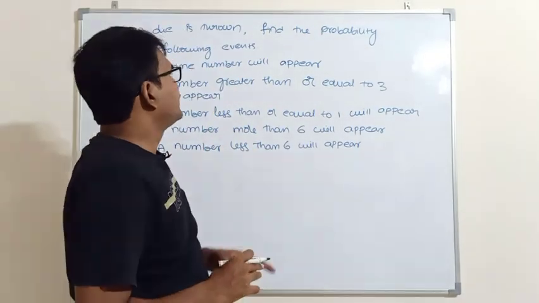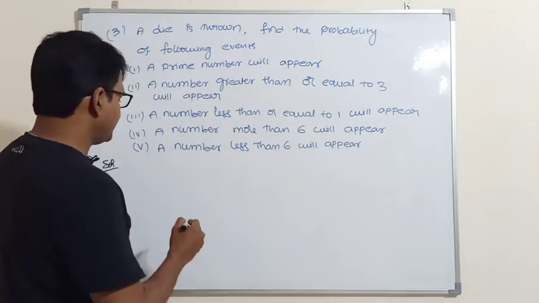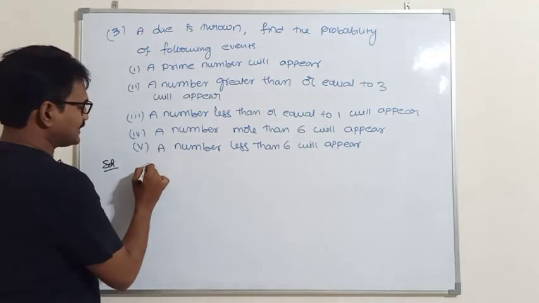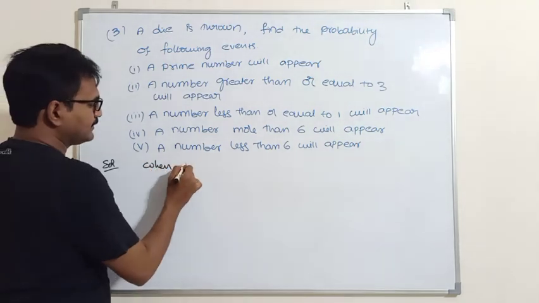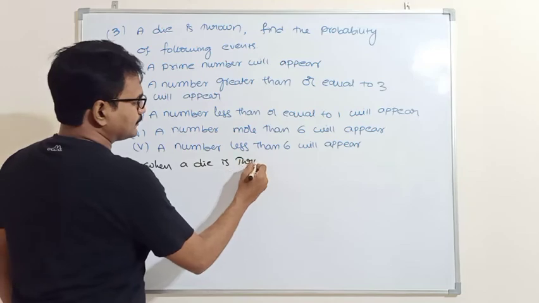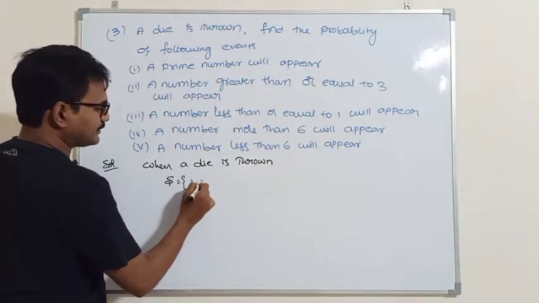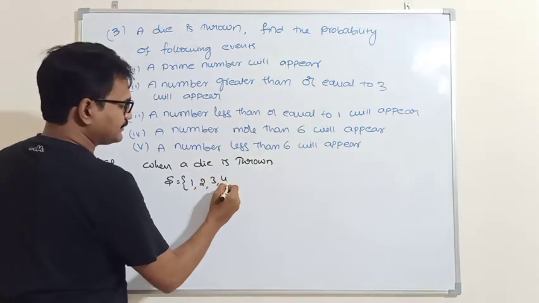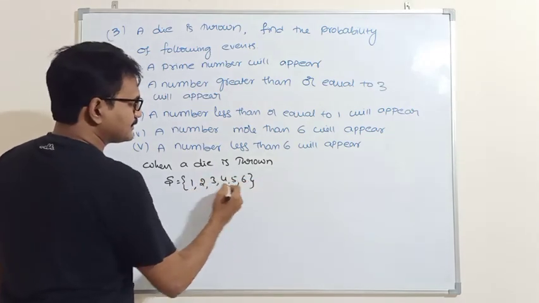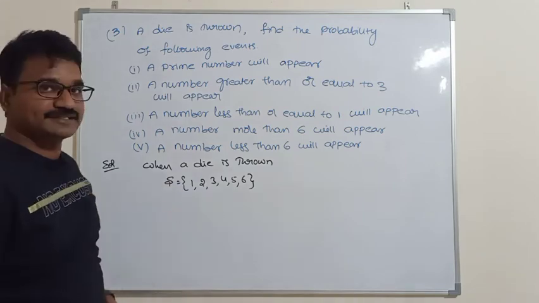Next, a die is thrown. Find the probability of the following events. When a die is thrown, what is the sample space? The sample space is 1, 2, 3, 4, 5, 6. So these are the sample points when a die is rolled.